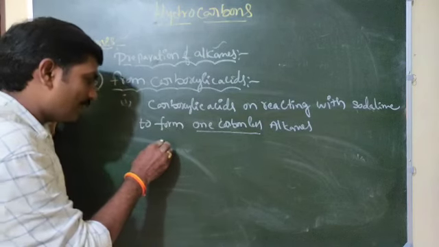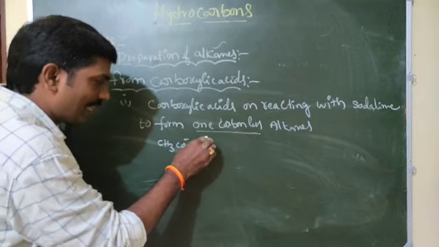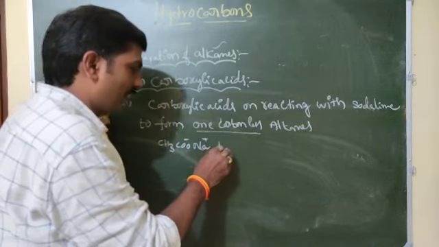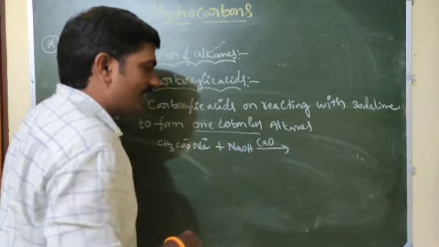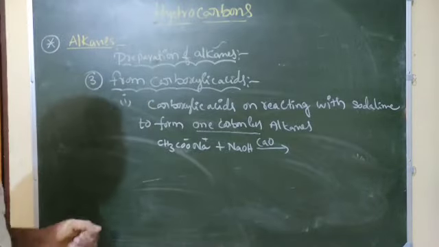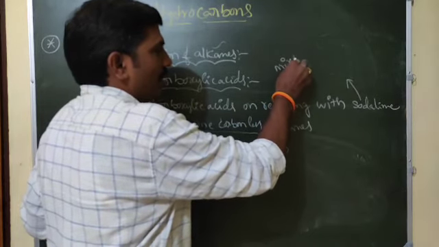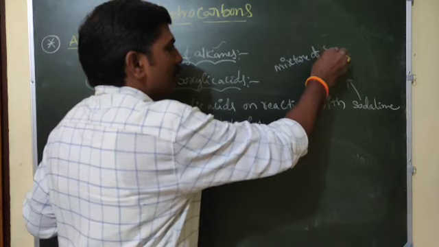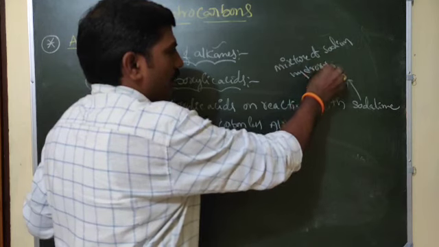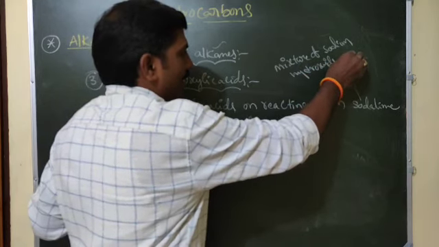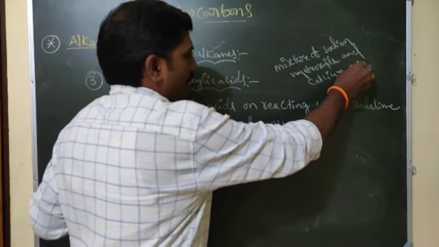For example, CH3COO⁻Na⁺. Here we will take NaOH and CaO. This is soda lime, the mixture of sodium hydroxide and calcium oxide.